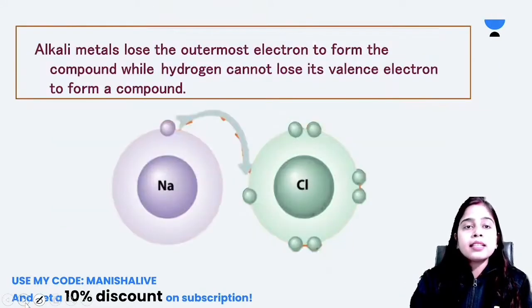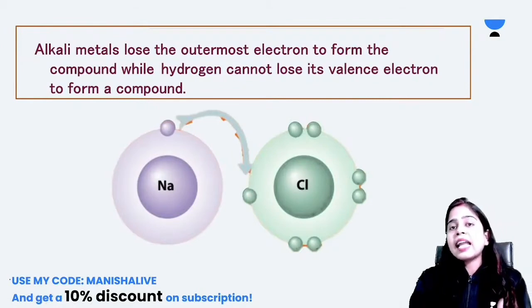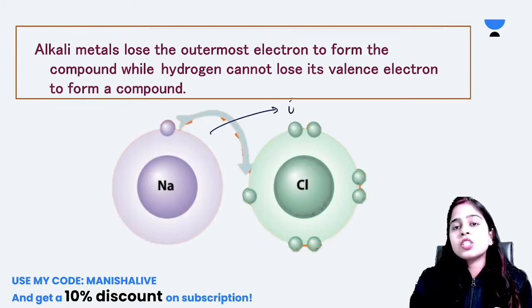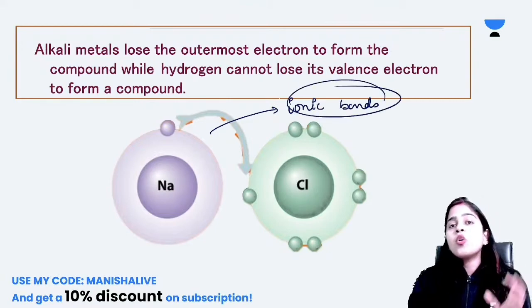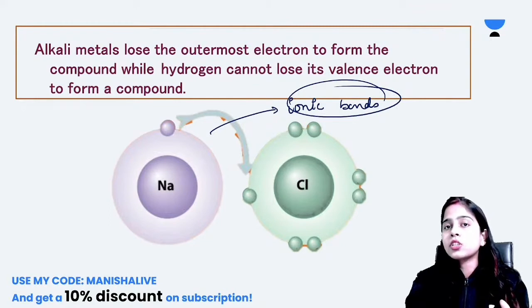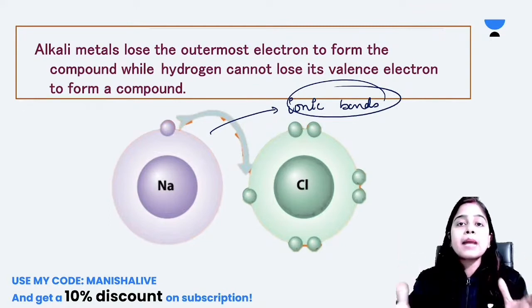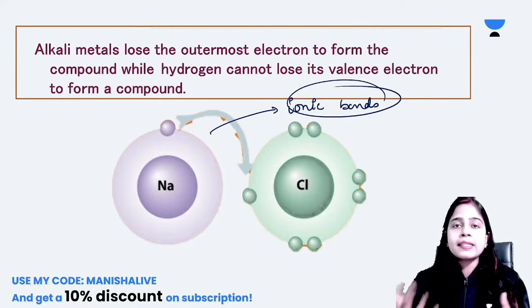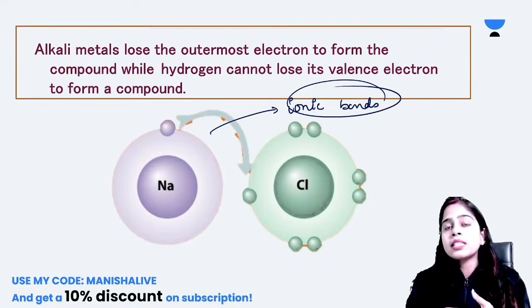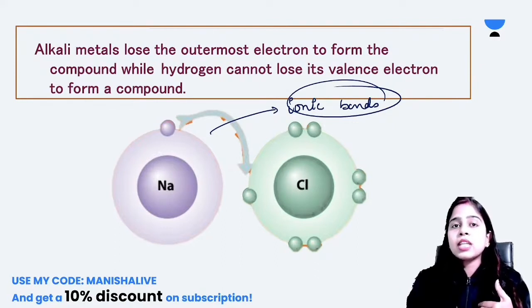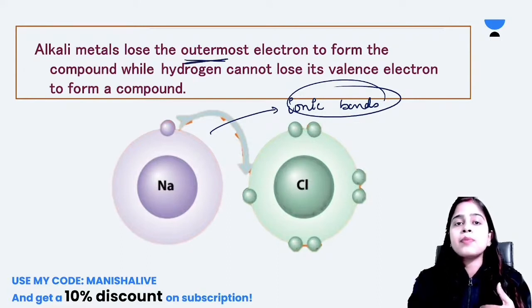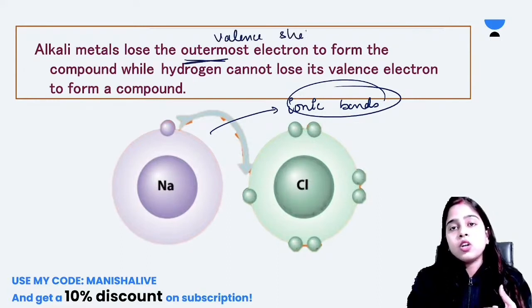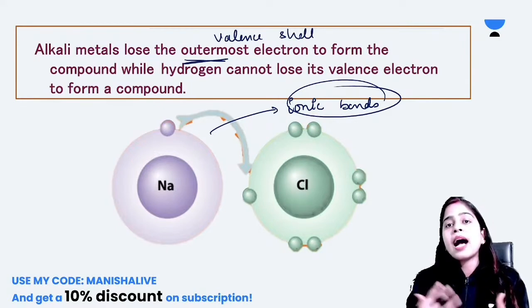Now the second thing: you must have seen that alkali metals generally form ionic bonds. Ionic bonds means what? In ionic bonds, one atom completely loses its electron and the other atom completely accepts that electron. Yes, there is no sharing of electrons; there is proper donation and acceptance of electron. Those types of bonds are known as ionic bonds. So alkali metals generally lose their outermost electron, that means valence shell electron, to form ionic compounds.